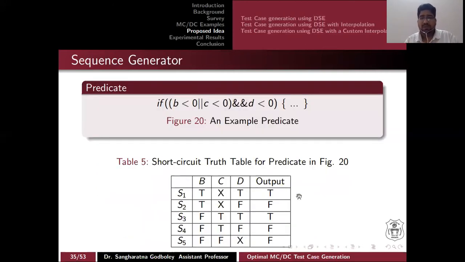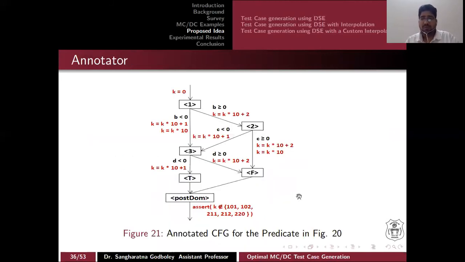Now we can see that for this particular predicate, where we have 3 atomic conditions, there are 5 sequences, and we can generate them from the sequence generator. And this is the formula, the way we annotate the control program. The control program is your LLVM IR. We formulated it so that for false we have k equal to k into 10 plus 2, and for true it is k equal to k into 10 plus 1.